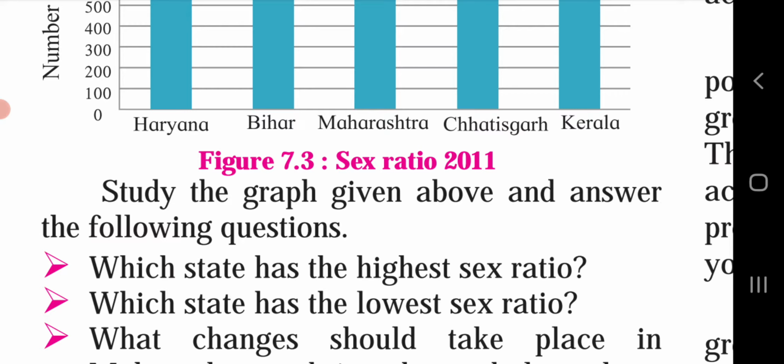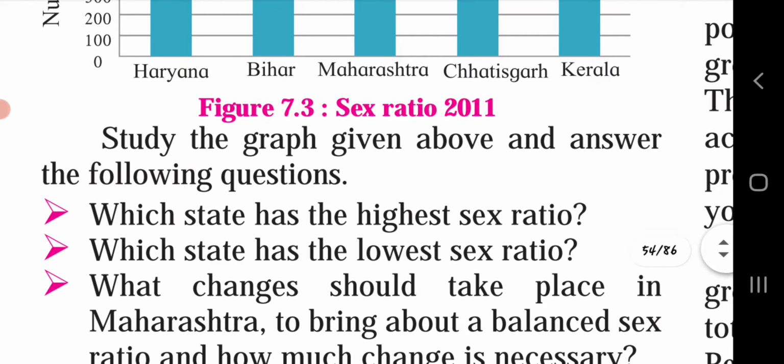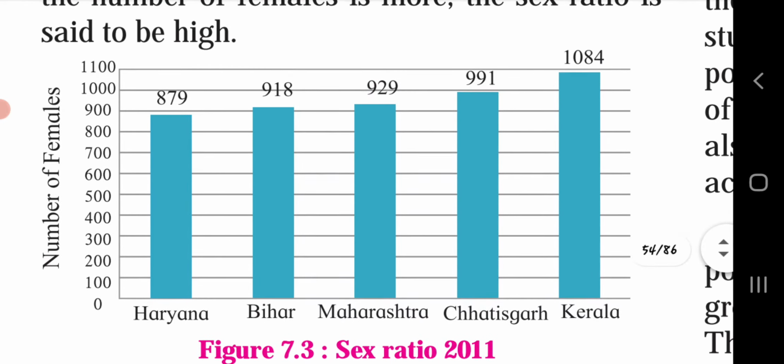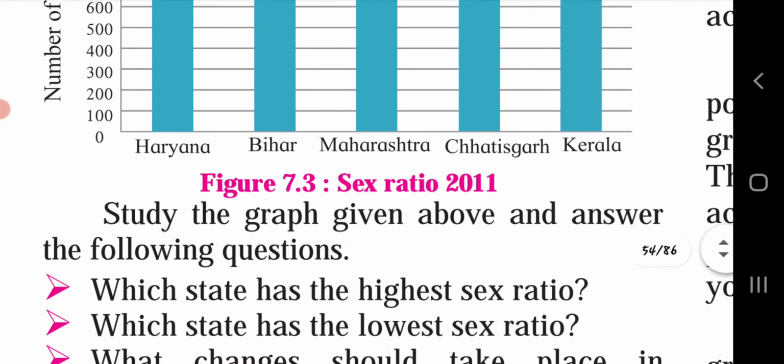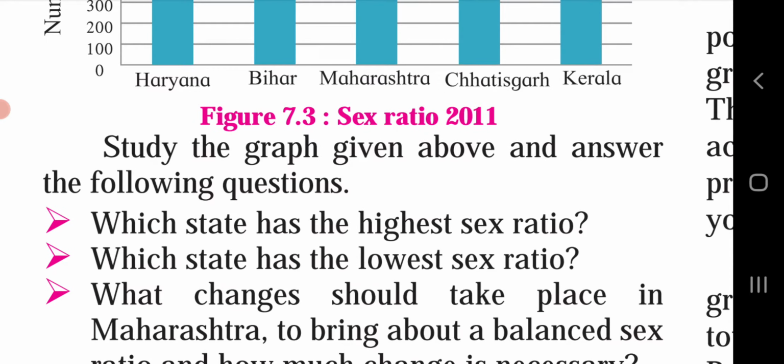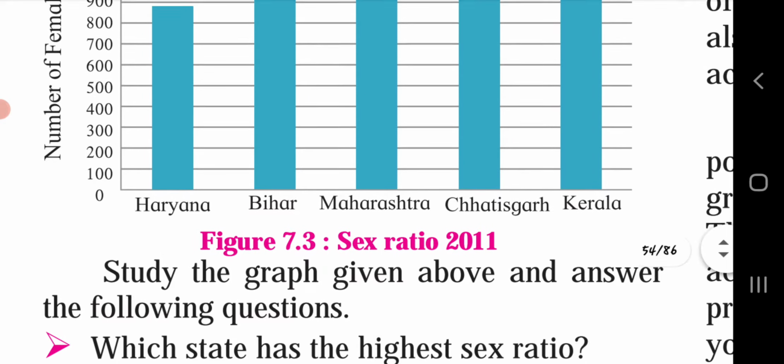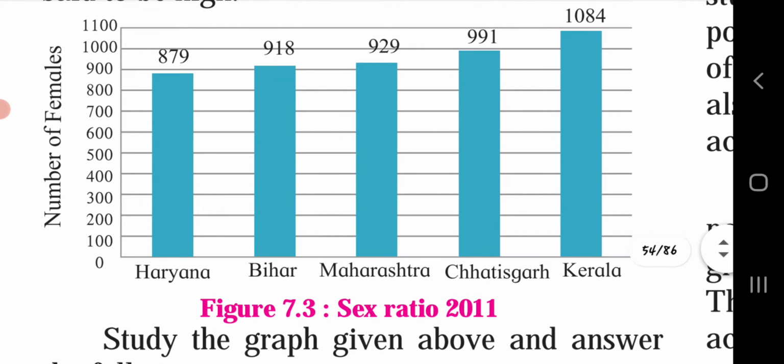Which state has the highest sex ratio? From this bar graph we can see that in Kerala the sex ratio is high. Which state has the lowest sex ratio? If you observe Haryana, the sex ratio is lowest, only 879.